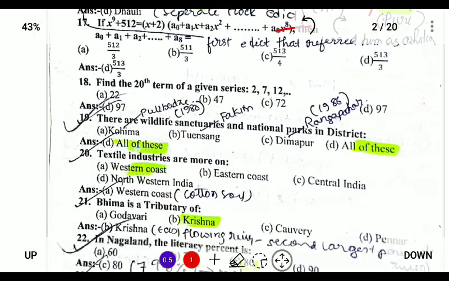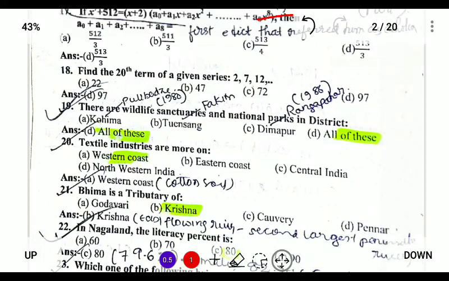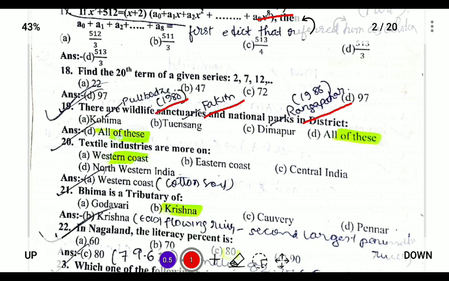Next, there are wildlife sanctuaries and national parks in this district. In Kohima there's the Puliebadze Wildlife Sanctuary, in Tuensang there's the Fakim Wildlife Sanctuary, and in Dimapur there's the Rangapahar Wildlife Sanctuary. All of these are wildlife sanctuaries. Puliebadze was established in 1980, and Fakim and Rangapahar in 1986.